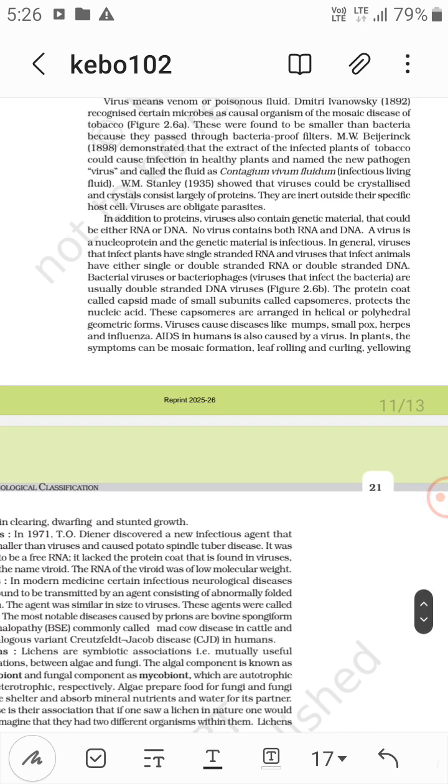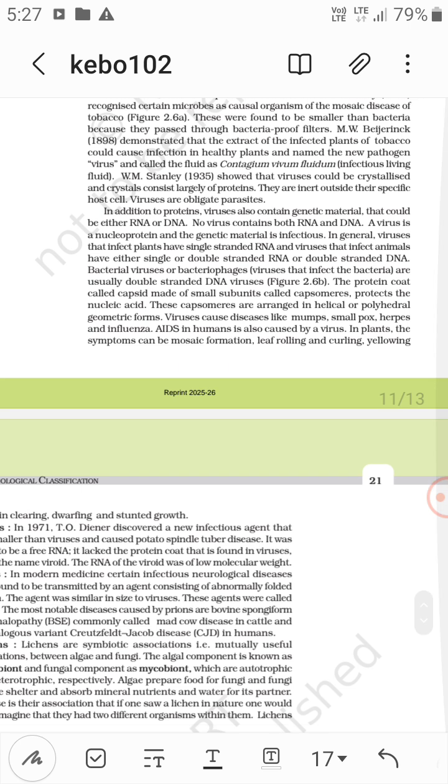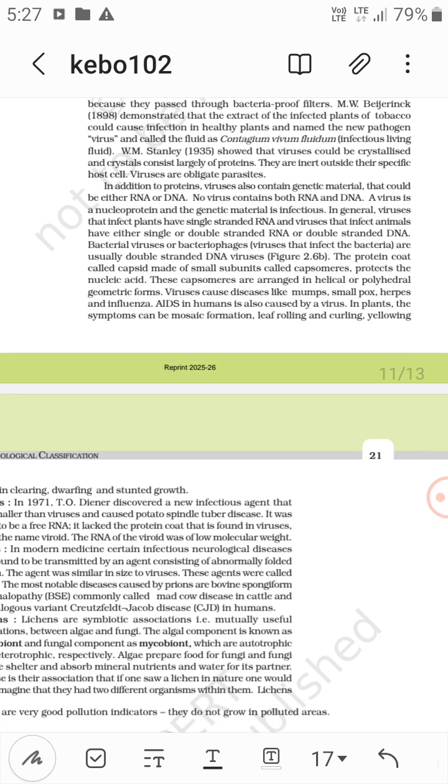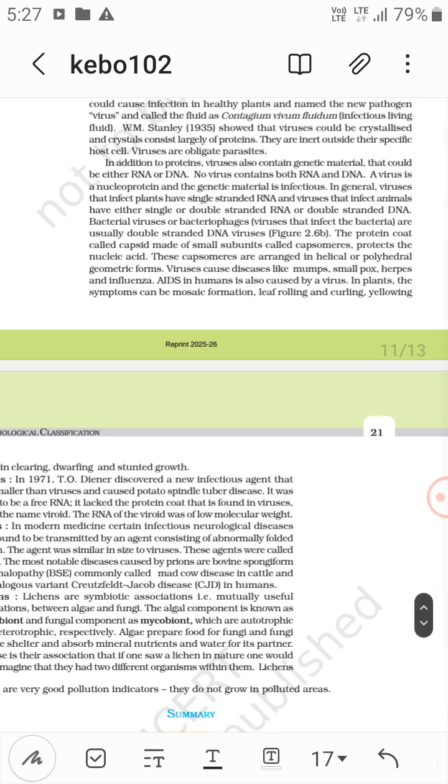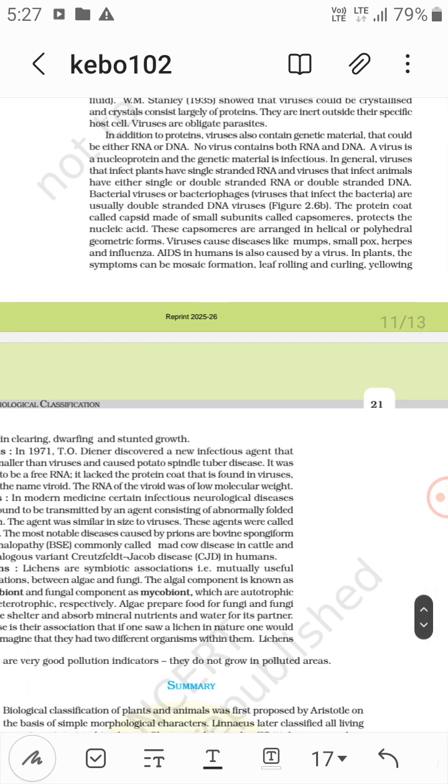Now, in addition to proteins, viruses also contain genetic material that could be either RNA or DNA. So no virus contains both RNA and DNA. A virus is a nucleoprotein, and the genetic material is infectious, right? Okay, the protein coat called capsid, made of small subunits called capsomeres, protects the nucleic acid. These capsomeres are arranged in helical or polyhedral geometrical forms. Viruses cause mumps, smallpox, herpes and influenza. AIDS is also caused by a virus.